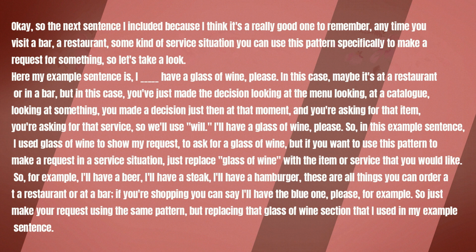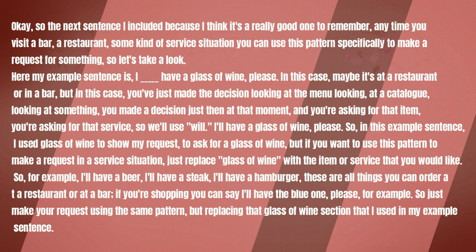But in this case, you've just made the decision, looking at the menu, looking at a catalog, looking at something, you made a decision just then, at that moment, and you're asking for that item, you're asking for that service. So, we'll use will. I'll have a glass of wine, please. So in this example sentence, I used glass of wine to show my request, to ask for a glass of wine.